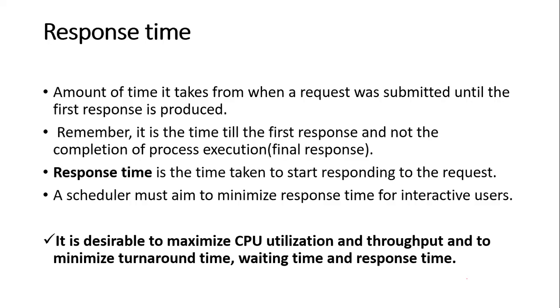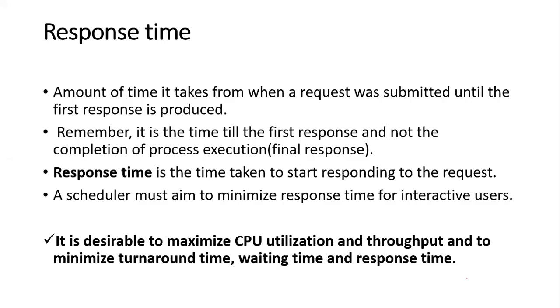So in other words, it is very desirable to maximize the CPU utilization and throughput. Okay, maximize which terms? CPU utilization and throughput. And minimize which criteria? Minimize turnaround time, minimize the waiting time, and minimize the response time also. So up to this point, we have studied the different criteria: CPU utilization, throughput, turnaround time, waiting time, and response time.